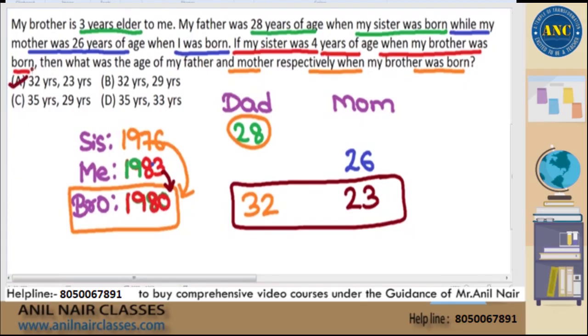One of the best methods you can implement to avoid confusion. Read a statement, fill the data. Read the second statement, fill the next data. Read the third statement, fill the next data. Read the final statement, complete the question. Simple and easy way of solving the questions. I hope it is clear, sir. Simple and easy way of solving.